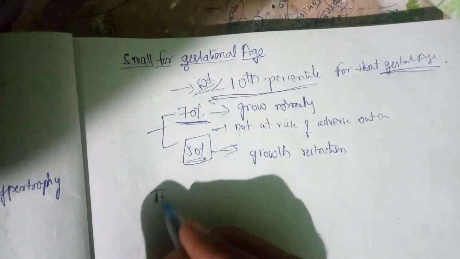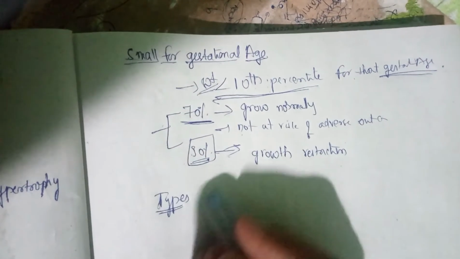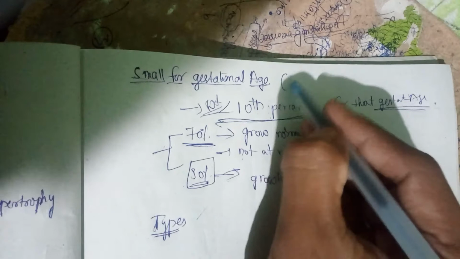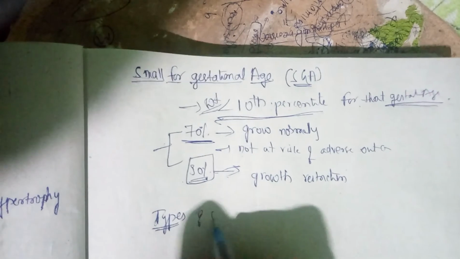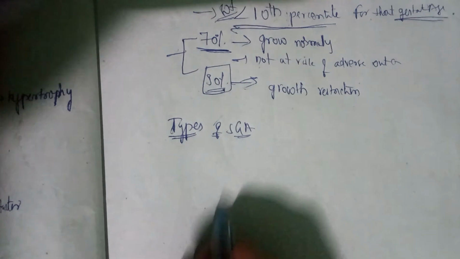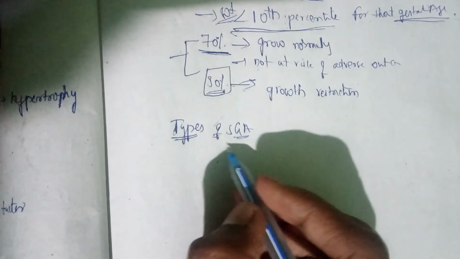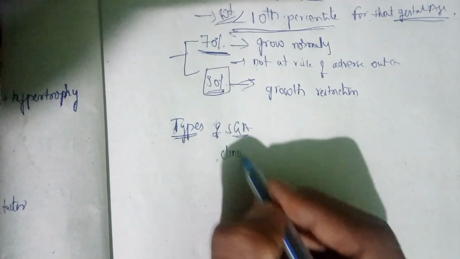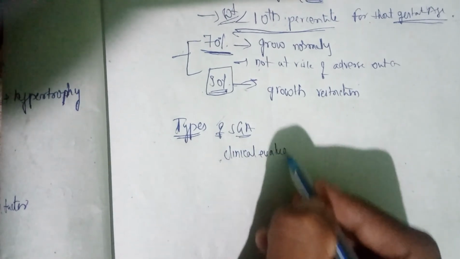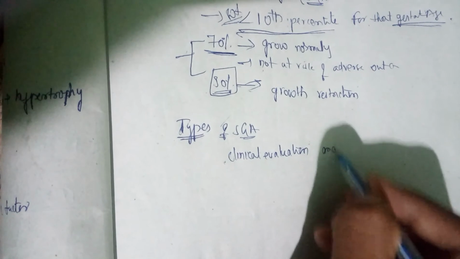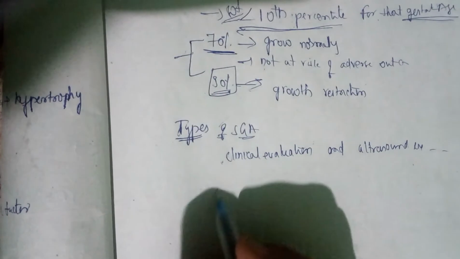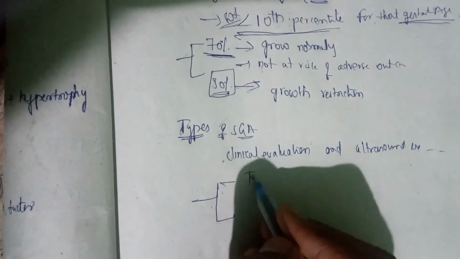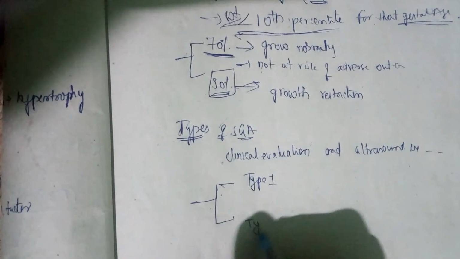Let's see the types of small for gestation age, or SGA. Remember this abbreviation. So, types of SGA. Based on clinical evaluation and ultrasound examination, we classify them into two types, type 1 and type 2.